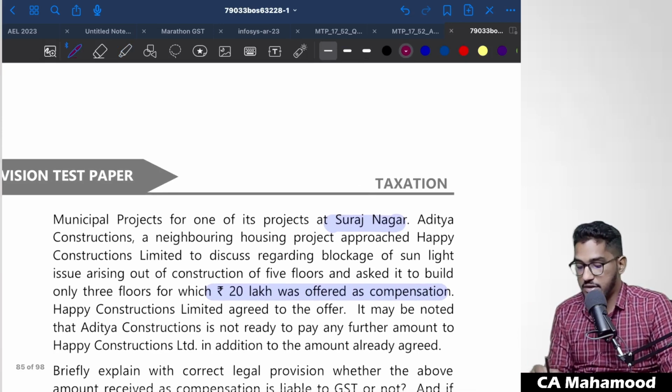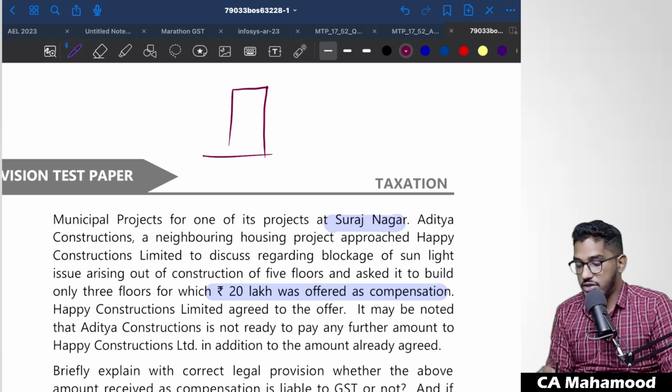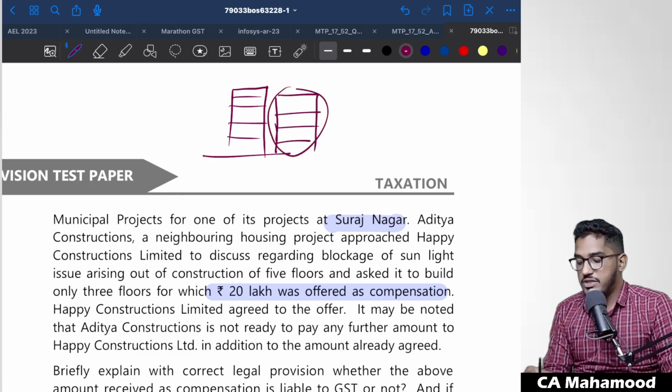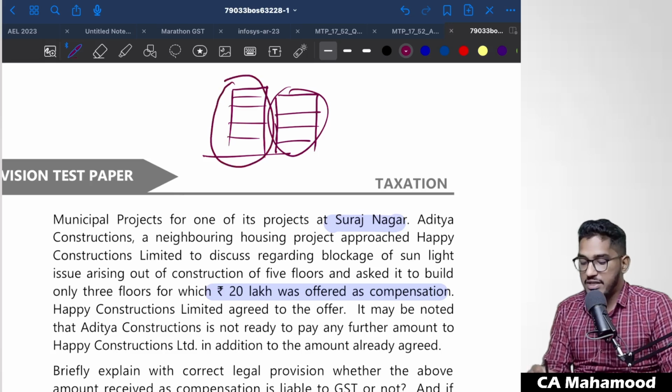So take for example, there is one builder. He got approval from the regulatory authorities to construct 5 floors of the building. He can construct 5 floors. But in the neighboring premises, there is one more builder. Take for example, he's having only 3 floors of building. Now this person is worried. If this person constructs 5 floors of building, sunlight will be blocked. But actually, this particular builder is having the permission from the laws and regulations from the regulatory authorities to construct 5 floors. But this person is worried.